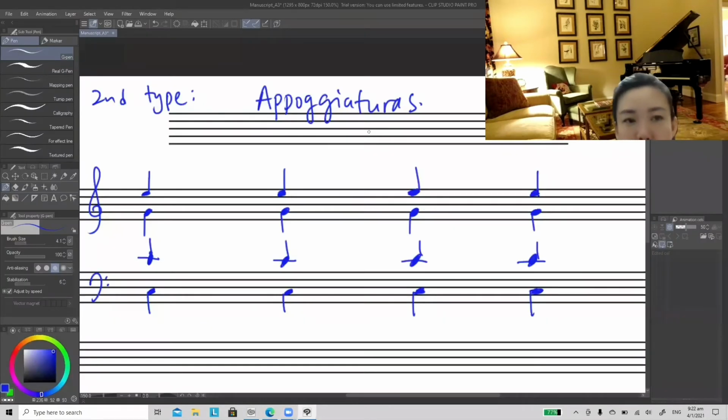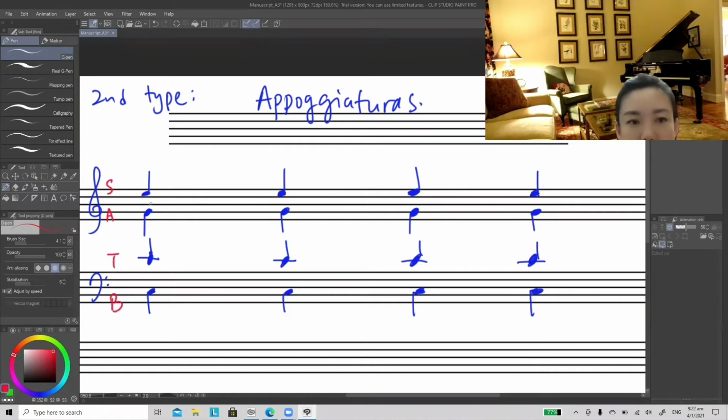Okay, Appoggiatura. I put it under the second type because this is different from the first type. For Appoggiatura, this is unprepared. This is an unprepared decoration. It doesn't need to be prepared by steps. So for instance, if I want to add Appoggiatura in the upper part, the soprano part, this is soprano, alto, tenor, and bass.